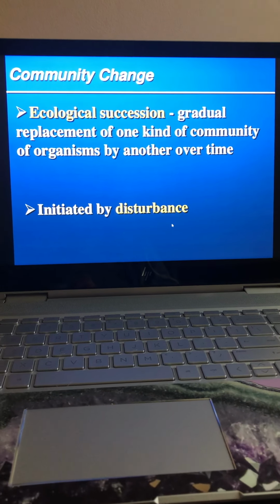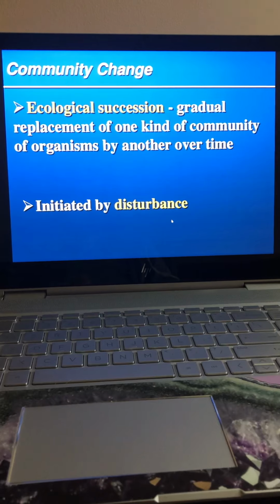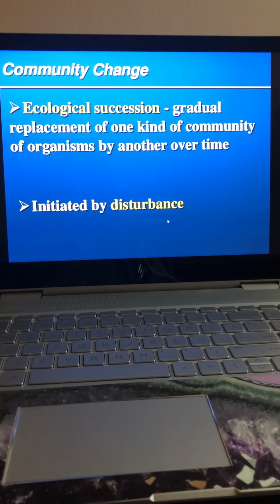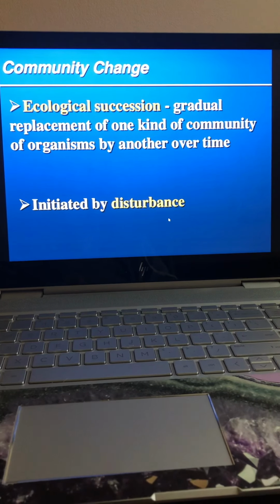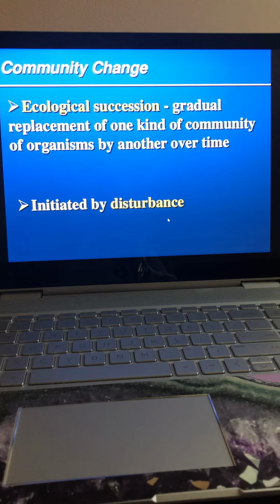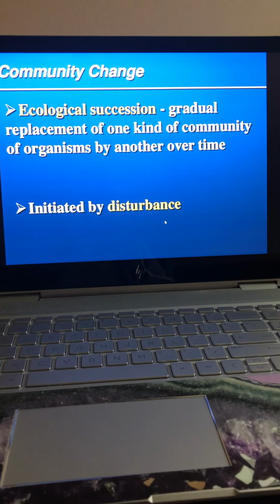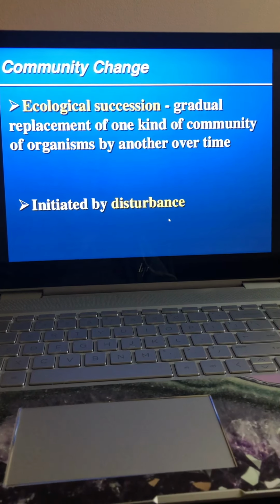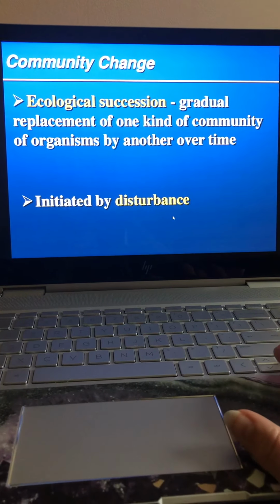We are going to talk about ecological succession, and there are two types of ecological succession. One is primary and the other is secondary. Basically, ecological succession means a change in the community. It's a gradual replacement of one kind of community of organisms by another over time, and it can also be initiated by a disturbance.